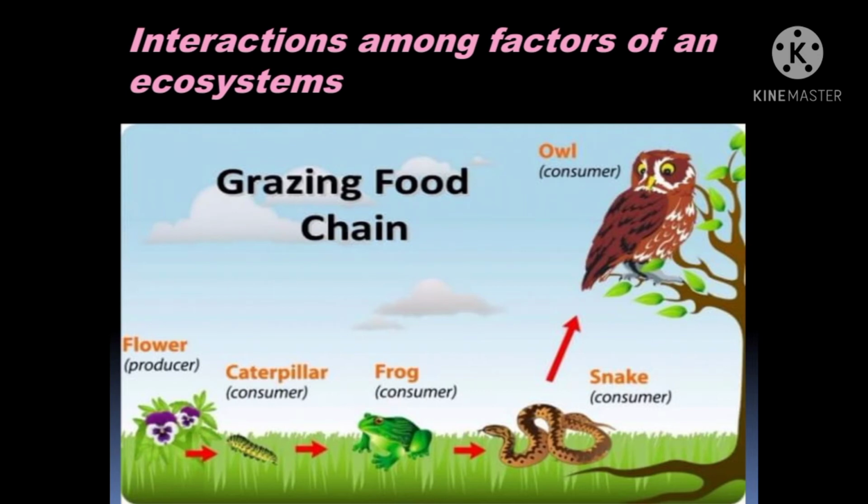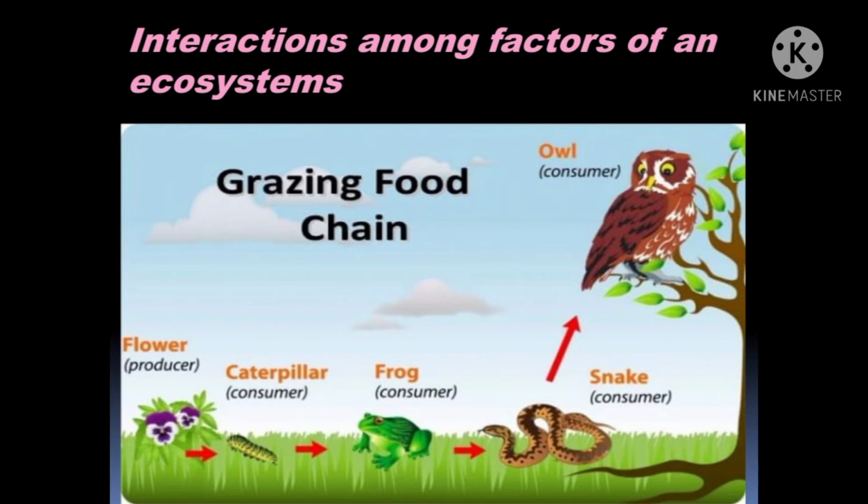But after the lifespan of the owl, natural death takes place, and what happens? The owl will fall on the land, and on the land various microorganisms, which are called decomposers, will start eating the owl. And how? They will decay the owl's body. So this is how the interaction among the ecosystem takes place.